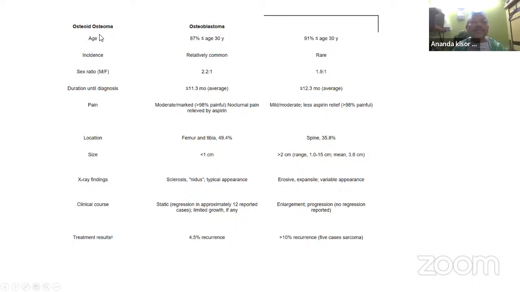Incidence is relatively common in osteoid osteoma, whereas osteoblastoma is relatively rare. Sex ratio, it is much more common in males in both. So basically osteoid osteoma is a smaller variant of osteoblastoma, and the basic difference is the size as well as the histology. Now the treatment: if it is symptomatic, then we have to remove it. There is a 4% recurrence chance in osteoid osteoma, but in osteoblastoma, even if it is benign, the chance of recurrence is more than 10%.